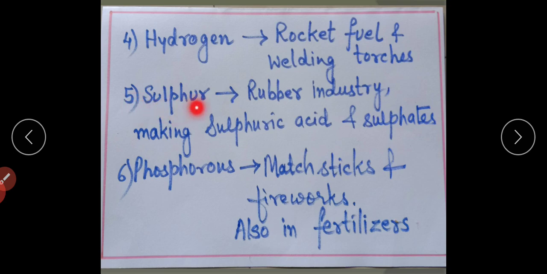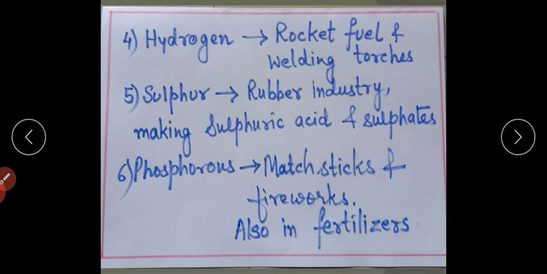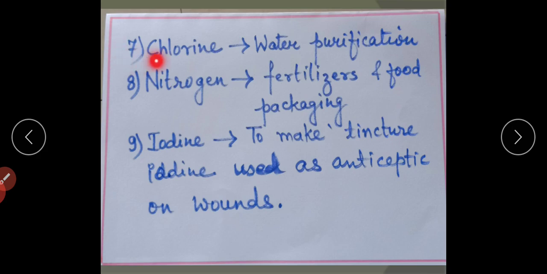Then sulfur. It is used in the rubber industry, and in making sulfuric acid and sulfates, which are used in fertilizers. Phosphorus is used in making matchsticks and fireworks. Also, it is used in chemical fertilizers. Chlorine, as we know, is a gas which can kill germs. That is why it is used for water purification, for killing the microorganisms in the water.